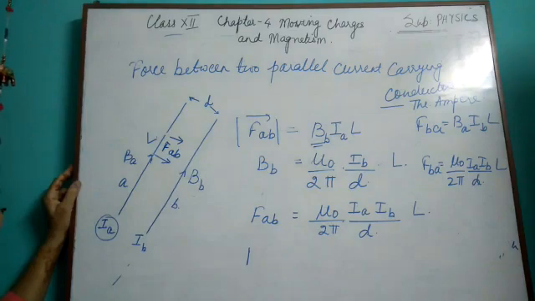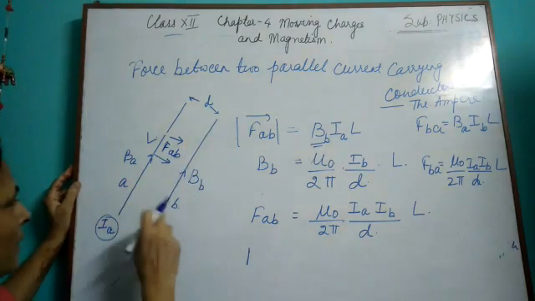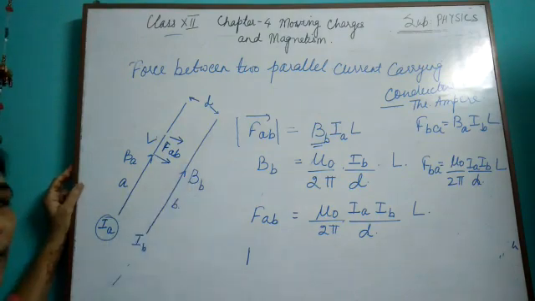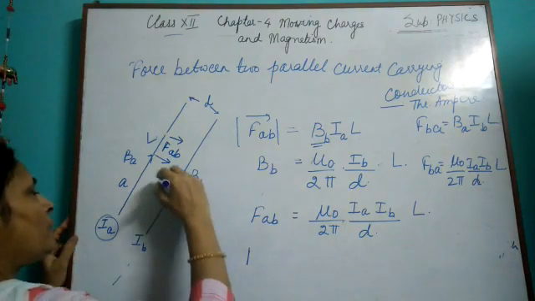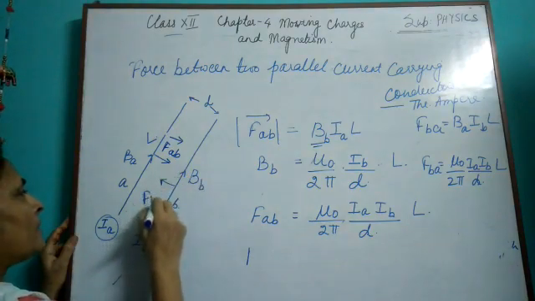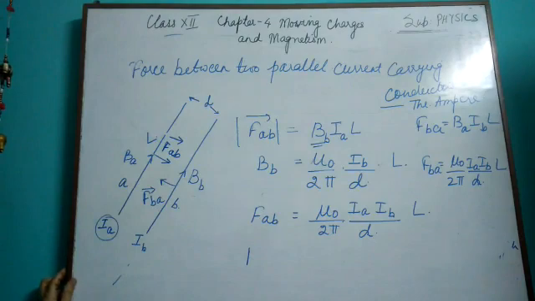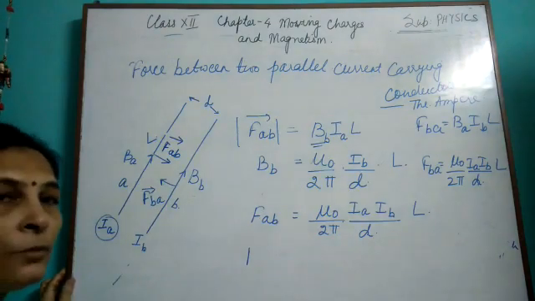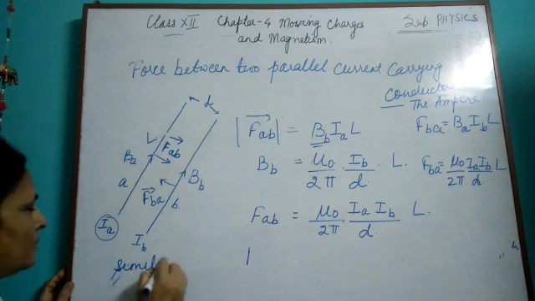Now again we will use Fleming's left hand rule to find out the direction. I've got the direction of magnetic field, and I've got the direction of the current. When I find out the direction of force, you see that the direction of force will come out to be like this. And this is opposite to our expectation.